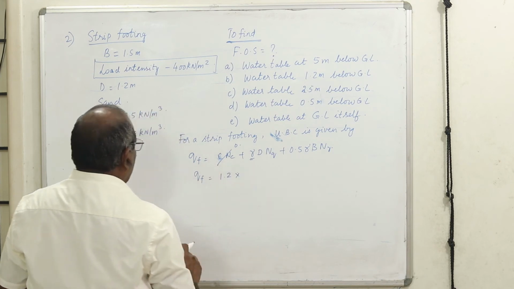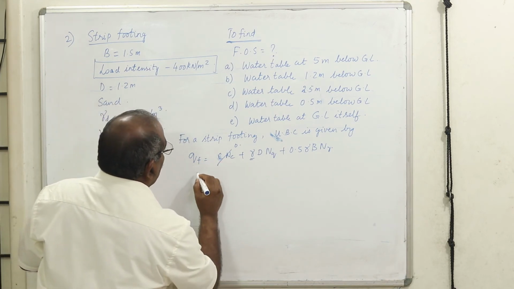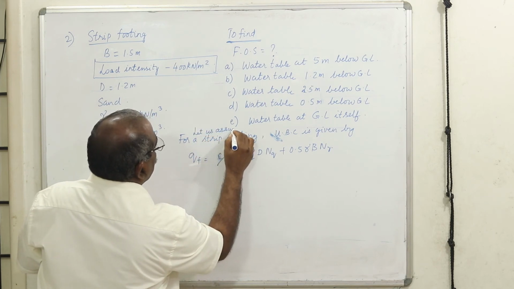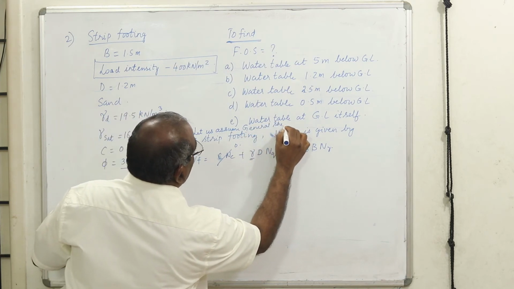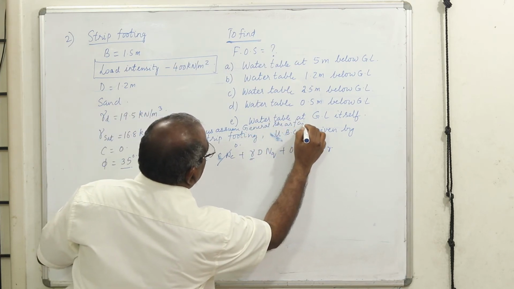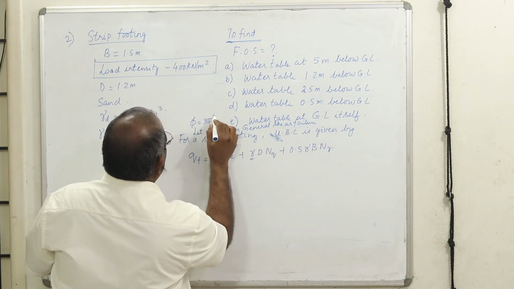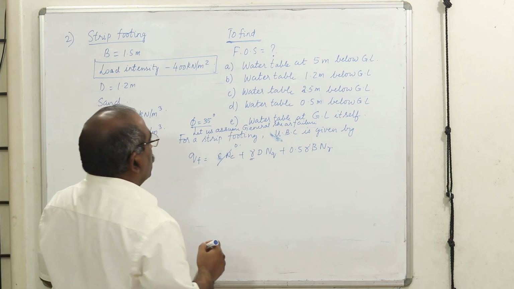now one important thing here, let us assume general shear failure, because phi is 35, which is less than 36, but still let us assume that, it doesn't matter.